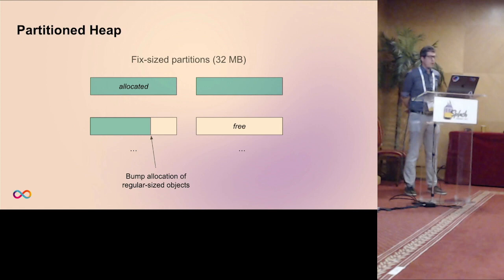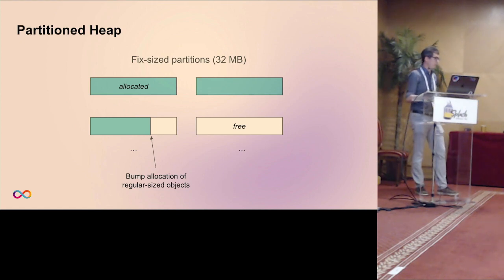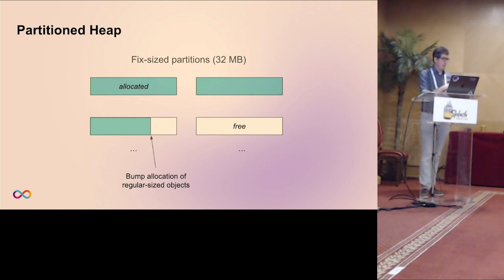As usual with this evacuation compaction garbage collector, it's based on a heap partitioned into fixed-size partitions for a 4 gigabyte address space. We currently have 32 megabyte partitions. And simply because it's single-threaded, as I mentioned before, a single bump allocator for regular-sized objects is working. We have special handling for large objects.